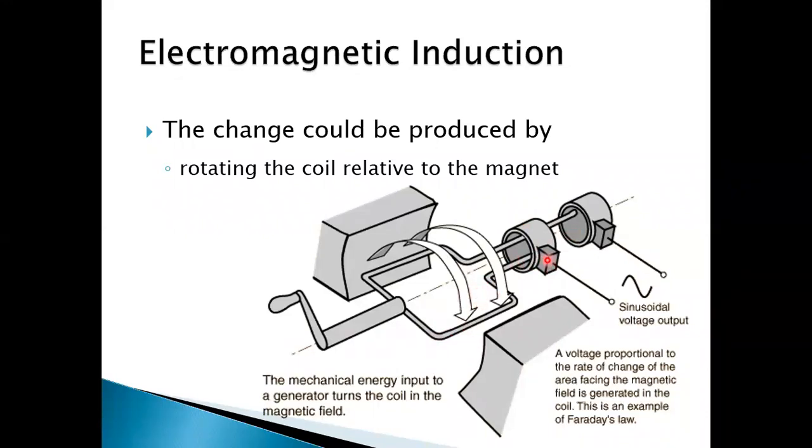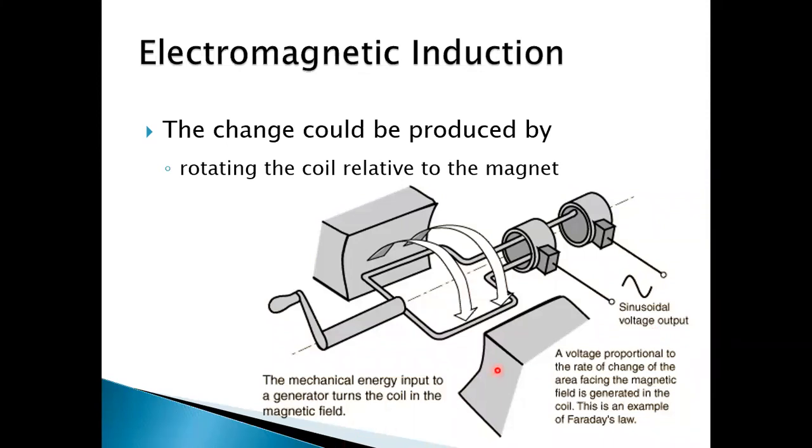This one is the carbon brush, and this one is the carbon brush. You would have studied in class 10th, alternating current or AC generator. As soon as this coil is rotated with this handle, you will see that the galvanometer connected to this terminal will get deflected.